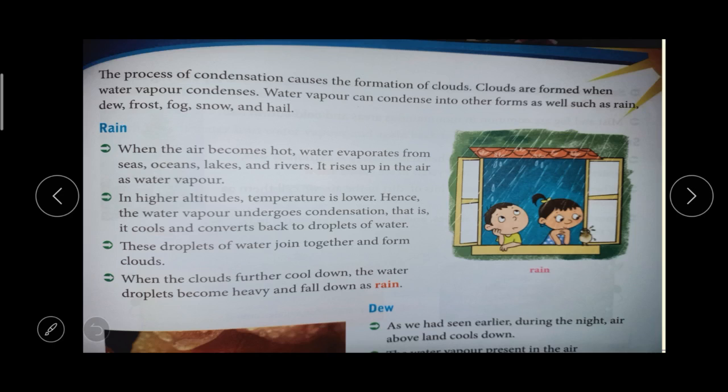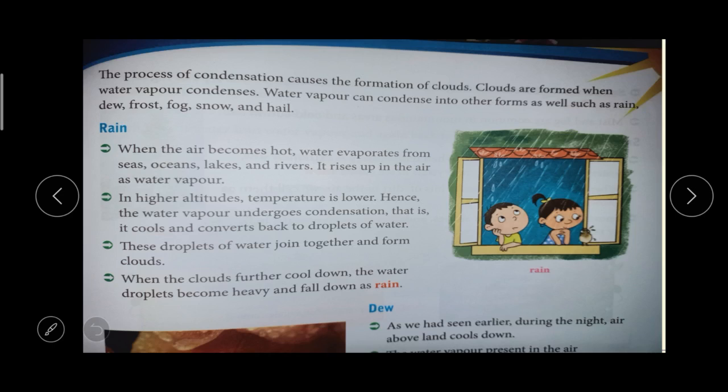When the clouds cool down further, the water droplets become heavy and fall down as rain. When the temperature is very high, the water evaporates and goes up as water vapor. At higher altitude the temperature is very low, so the water vapor turns into water drops. These water drops together form the clouds, and if the clouds cool down further, they give rain.